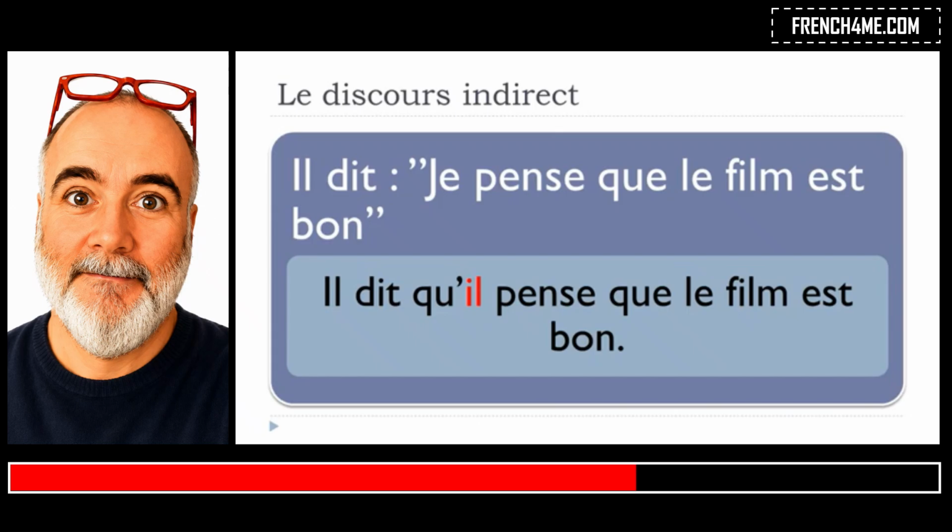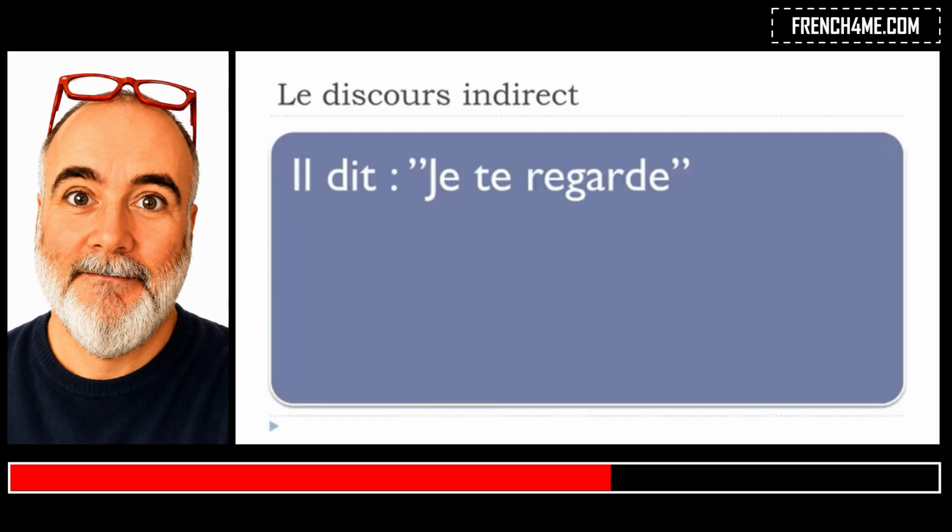So it's not really difficult, but keep in mind that, of course, if the subject goes like that, so je, you will have to modify it and put it according to the first subject here. So il dit. Okay, let's see now a second example. Il dit, je te regarde. Okay, so same thing. So il dit, to say, so he says, je te regarde. So if you remember, we saw these pronouns before. So I am looking or watching you.